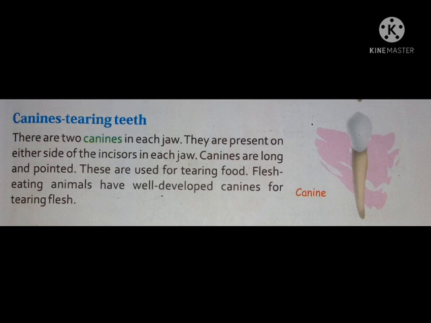Canines are long and pointed. These are used for tearing food. Flesh-eating animals, carnivores, have well-developed canines for tearing flesh.